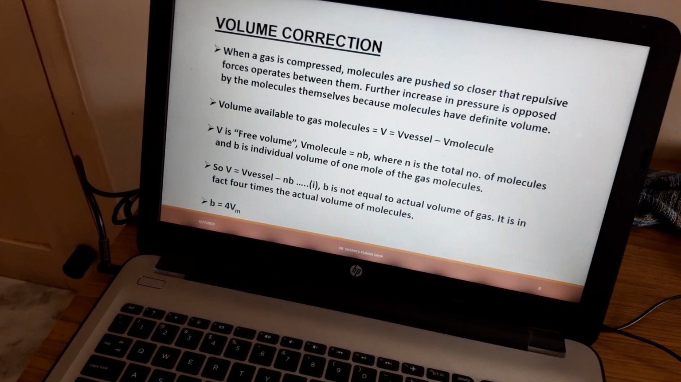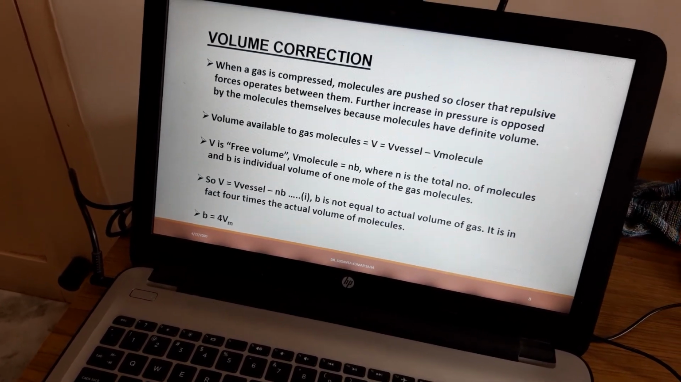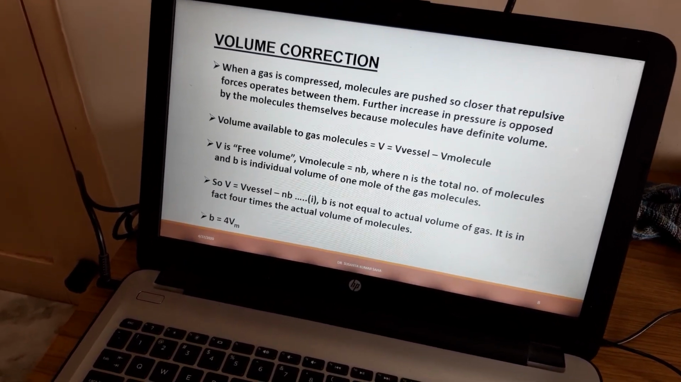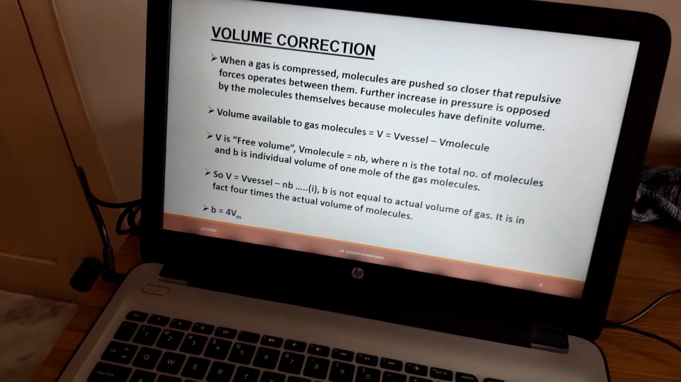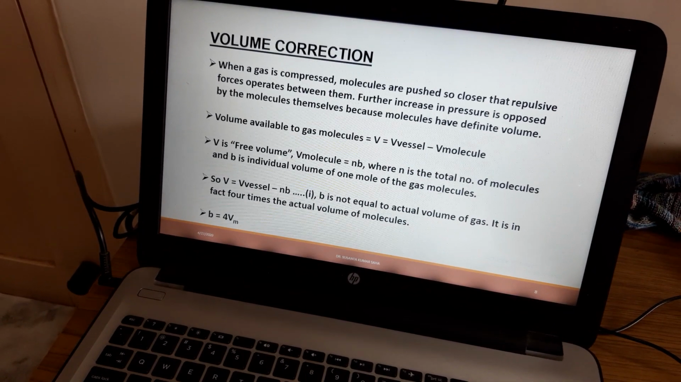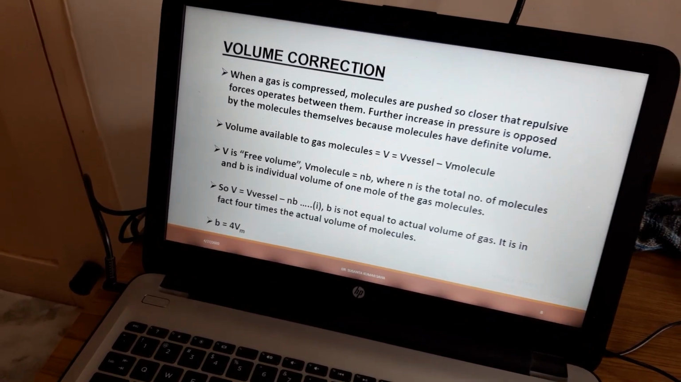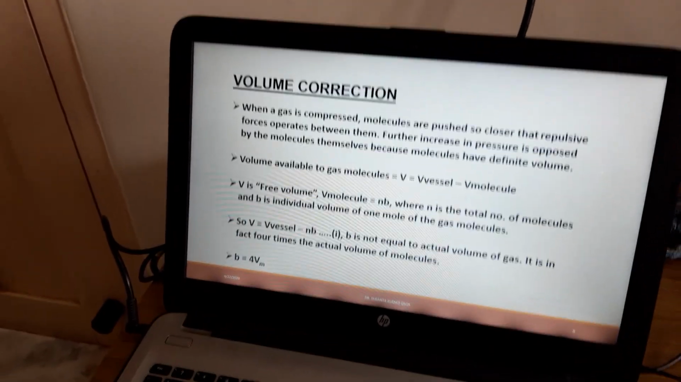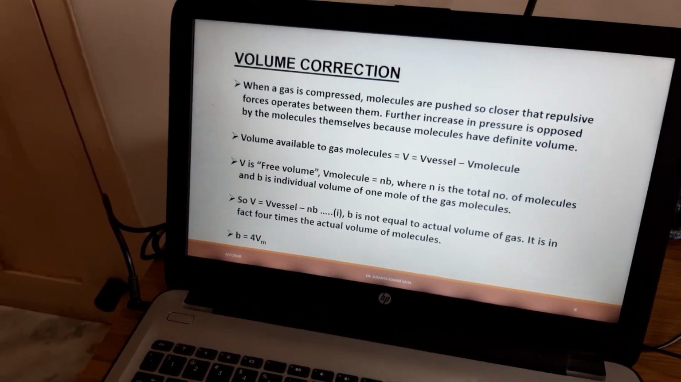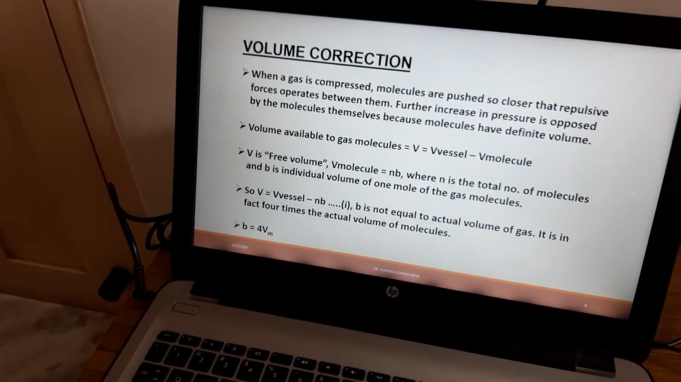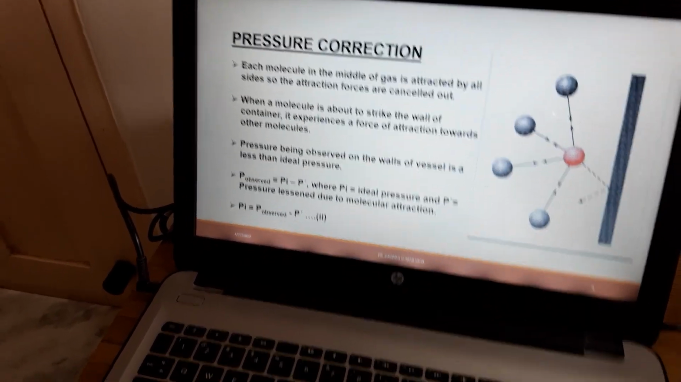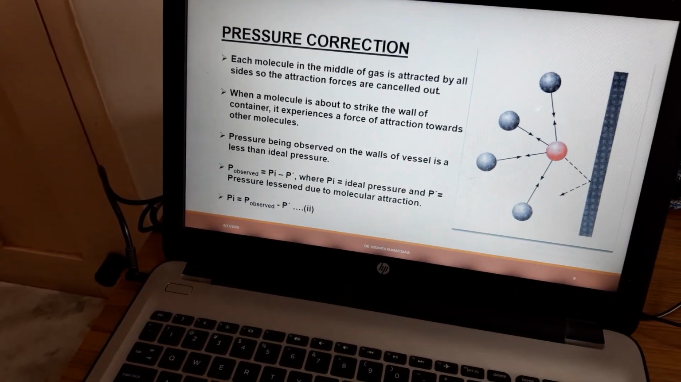b is not equal to the actual volume of gas. It is in fact 4 times the actual volume of the gas molecules. b is equal to 4 into Vm, the actual volume of the molecule. That is the volume correction. V is equal to V vessel minus nb. Now we can go for pressure correction.